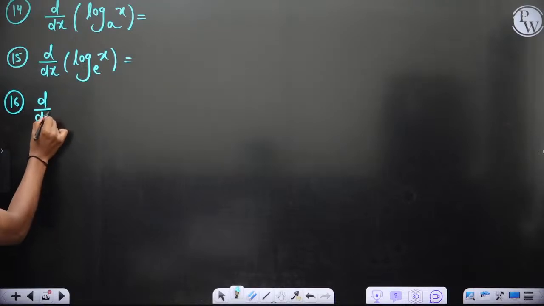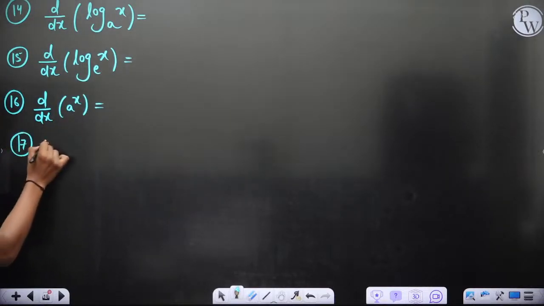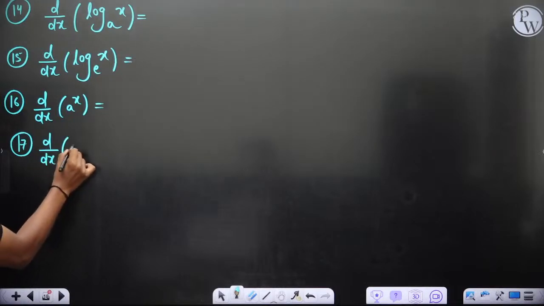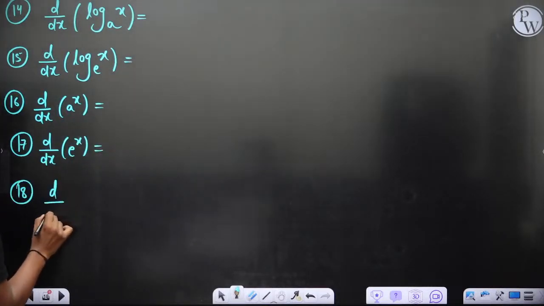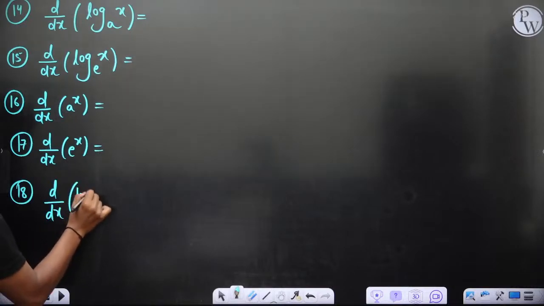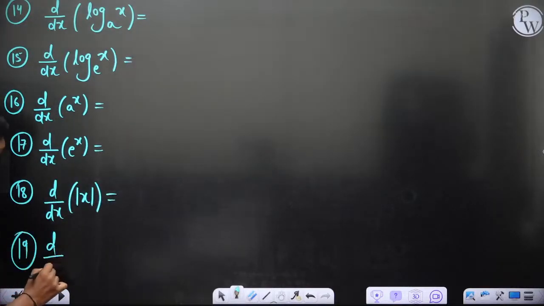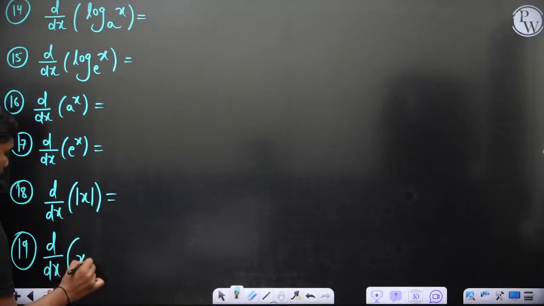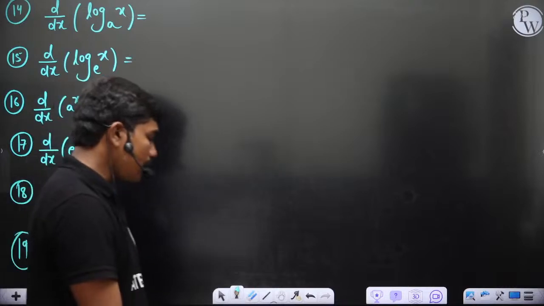Then exponential functions, a power x, so 17. d by dx of e power x. d by dx of some general functions which we deal with day to day, mod x, 19. d by dx of maybe x power x. This is also a bit important. I think these functions could be more than enough.